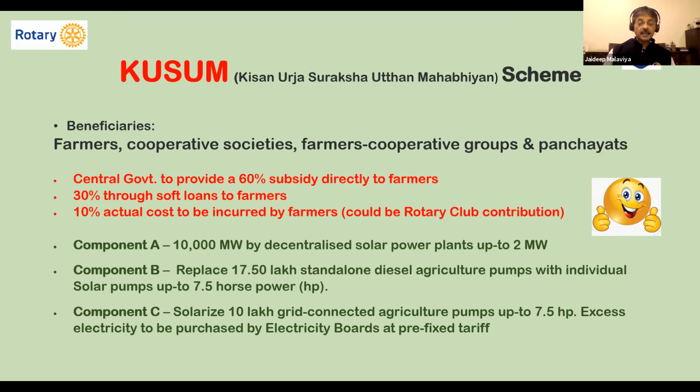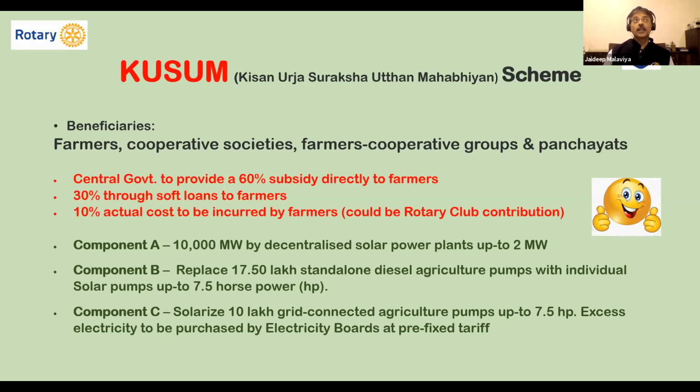What are the targets set? 10,000 megawatt through decentralized solar plants, which means that at a given place a centralized solar power plant is set up and about 100 to 150 farmers benefit, meaning this energy will be fed into the grid. Right? It's a centralized thing. This is one part.